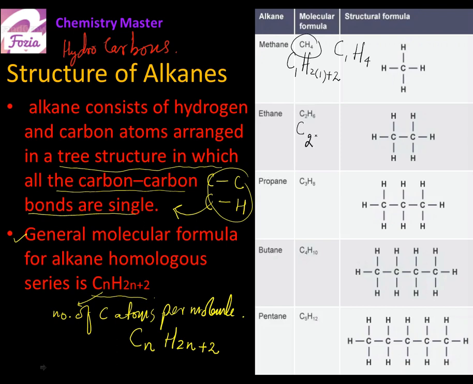Now if I put 2 carbons, so in place of n I will put 2. So hydrogen will be 2 times of 2 plus 2. So it will be C2H, 2 2s are 4 plus 2, it gives us C2H6. Similarly, you can see all the time I am putting the same molecular general formula, 2 times 3 plus 2, which is 6 plus 2.